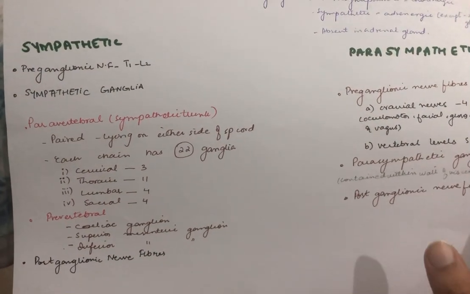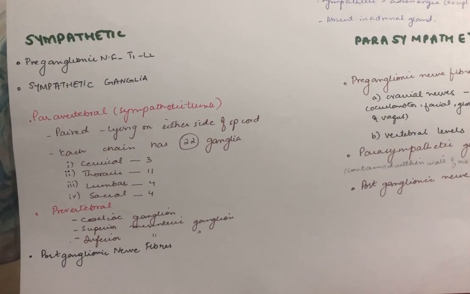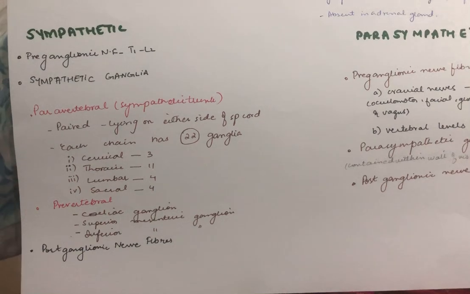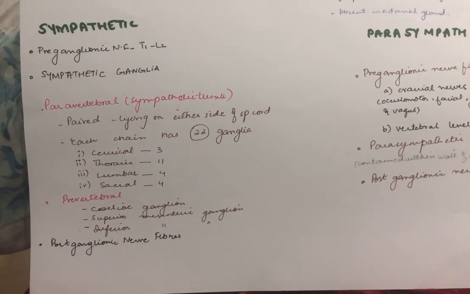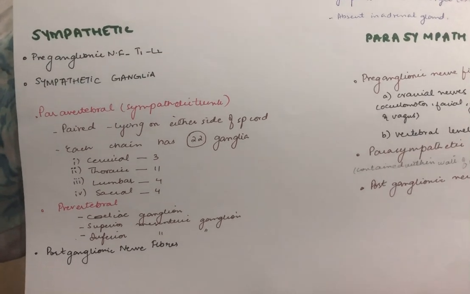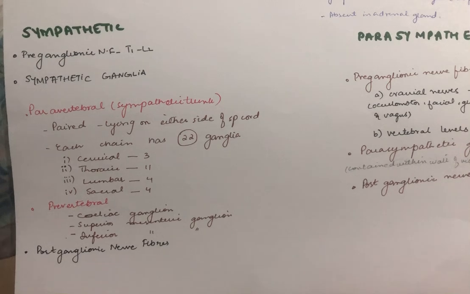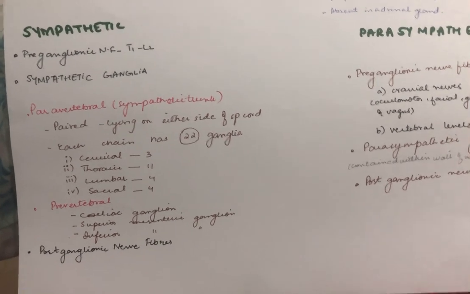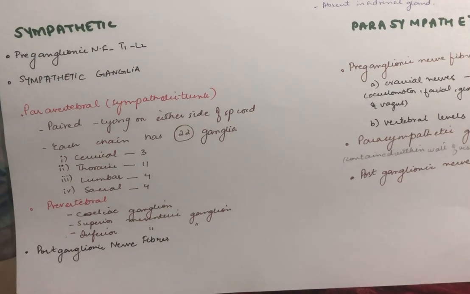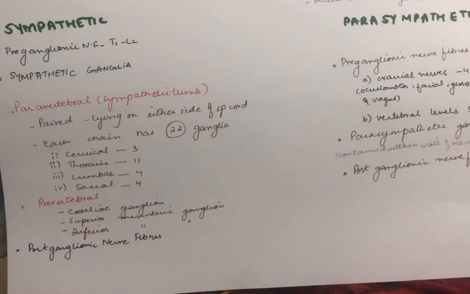So in preganglionic nerve fibers we have the cranial nerves and the vertebral levels. There are four cranial nerves involved in the parasympathetic system that have preganglionic fibers, and those four nerves are oculomotor, facial, glossopharyngeal, and vagus, and the vertebral levels are from S2 to S4. Whereas as far as parasympathetic ganglia are concerned, all the visceral organs have their own parasympathetic ganglia.